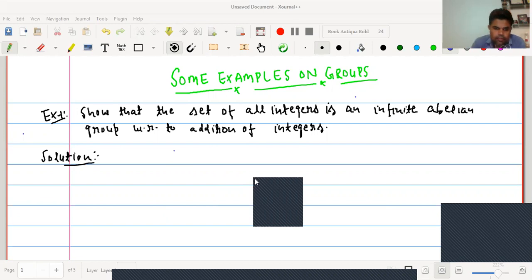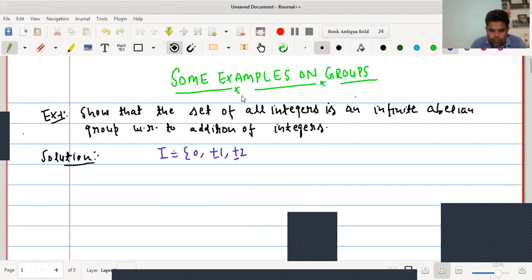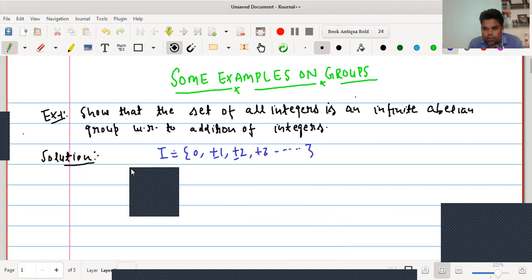So let us start. We know that the set of integers I equals 0, plus minus 1, plus minus 2, plus minus 3, and so on. We have to check whether this is an abelian group or not.